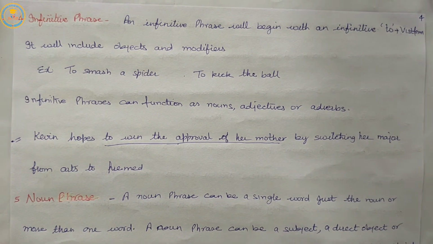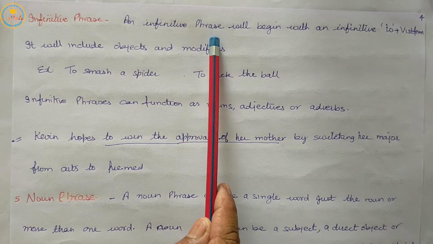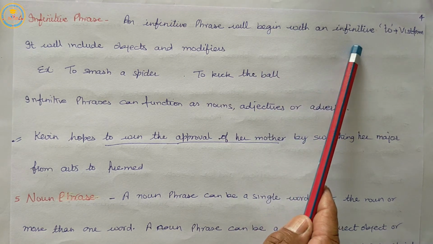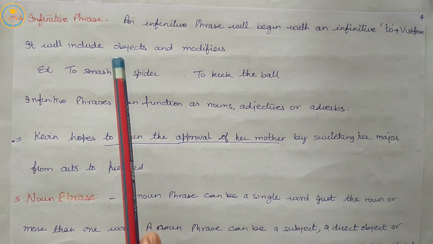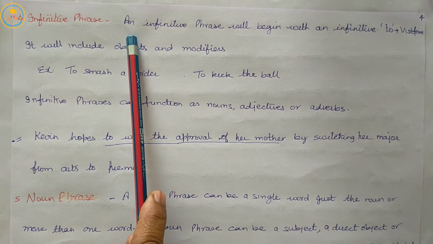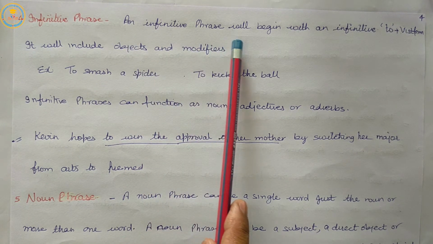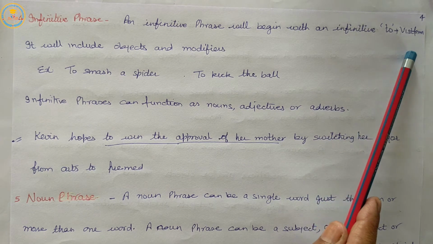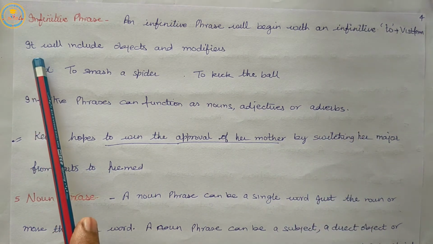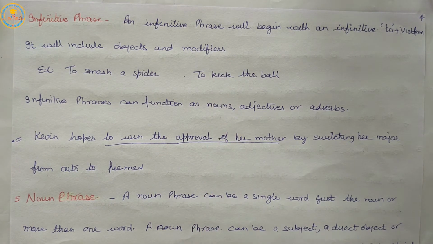Infinitive phrase. An infinitive phrase will begin with an infinitive, to plus the verb's first form. It will include objects and modifiers.